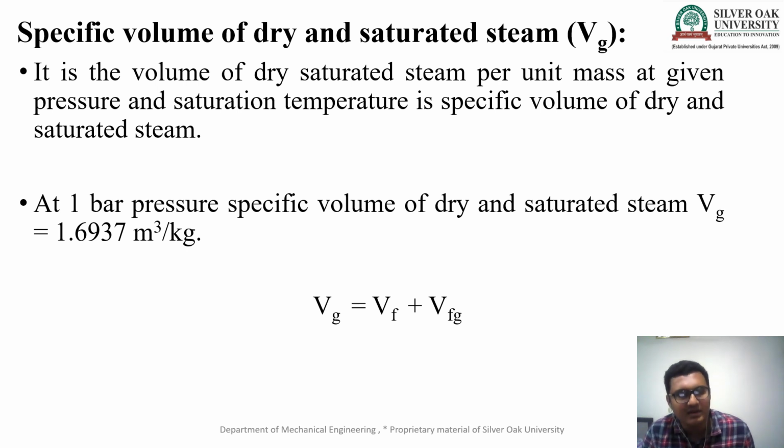So if I want to find out the value of specific volume of dry and saturated steam from the steam table, we can find Vg is equal to 1.6937 meter cube per kg at 1 bar. So the simple mathematical equation of the specific volume of dry and saturated steam is Vg is equal to Vf plus Vfg.